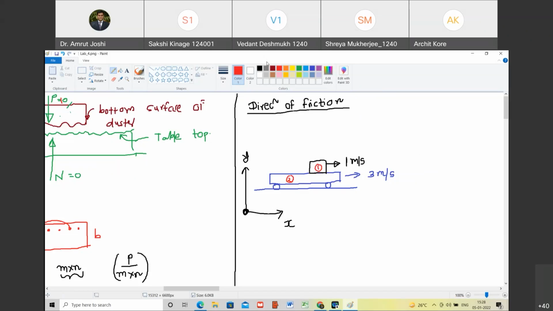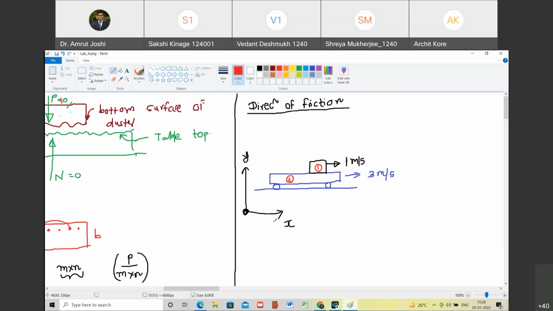Are you able to understand my question, Sakshi? Yes, sir. So if object number 2 applies a frictional force on object number 1, it is obvious that object number 1 is going to apply the same equal and opposite frictional force on object number 2. Are you with me? Yes, sir. Therefore the question of what is the direction of frictional force itself is useless, it is incomplete. Are you with me? Yes, sir.